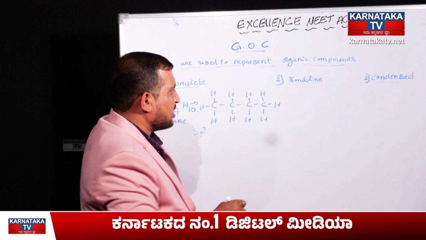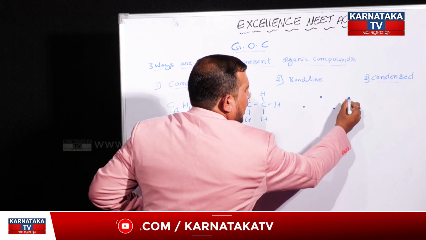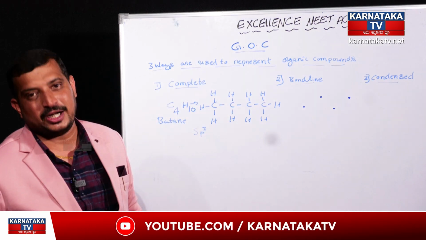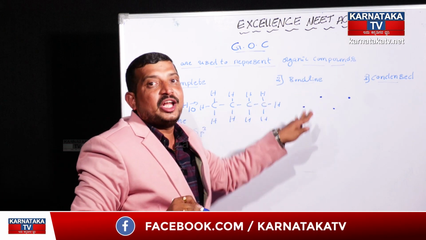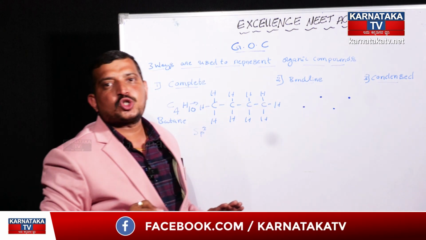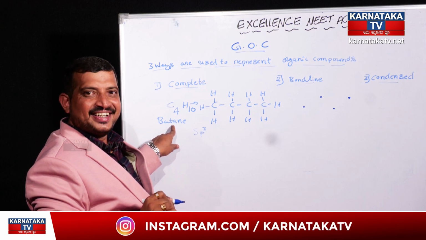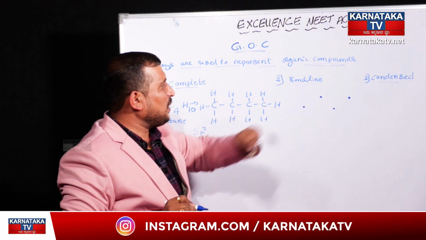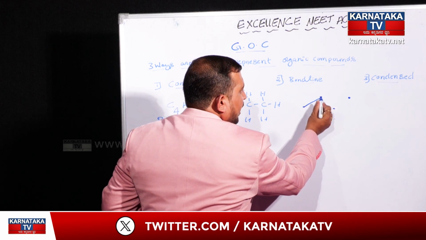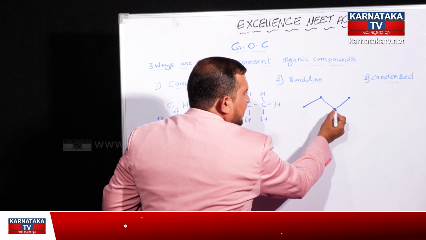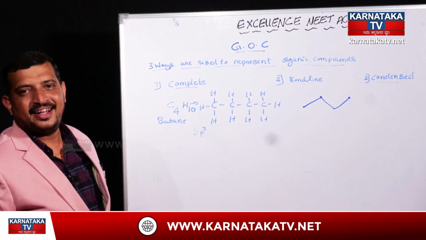while we are writing the bond line structure, we are going to put 4 dots at non-collinear points. It should not be present in a straight line. Non-collinear, okay, 4 dots should be taken. Why? Because we are going to write down the structure for butane. Those non-collinear points will be joined using a single line. See, this is a simple representation of a bond line for butane.